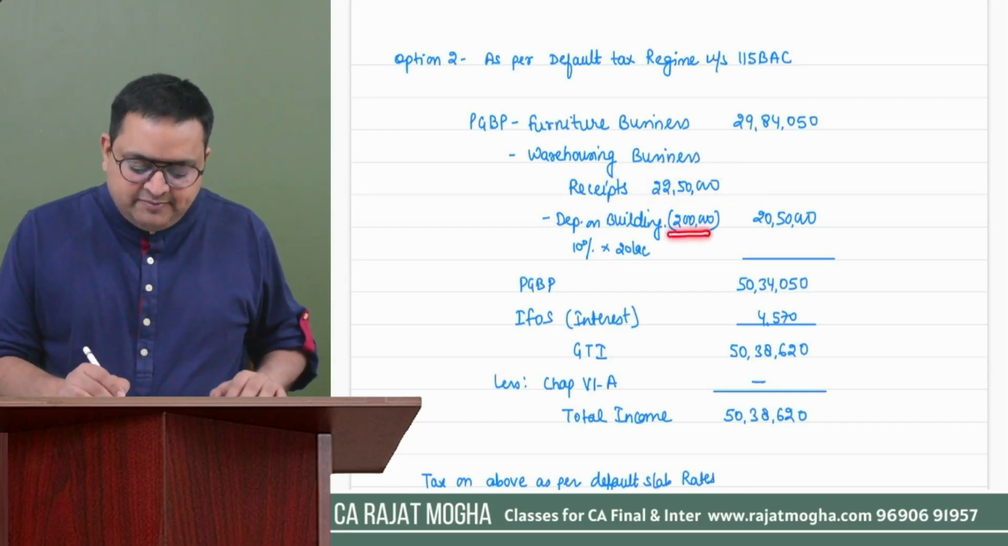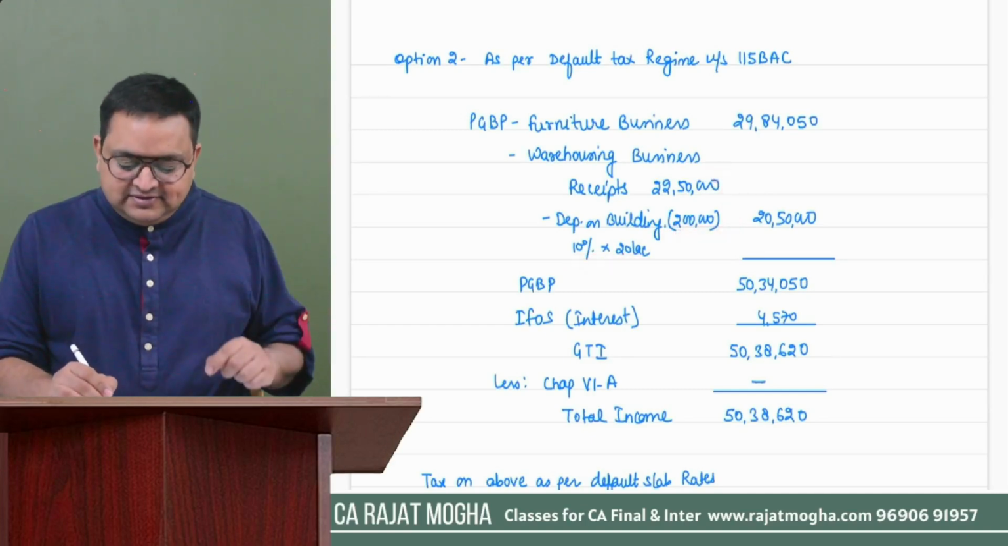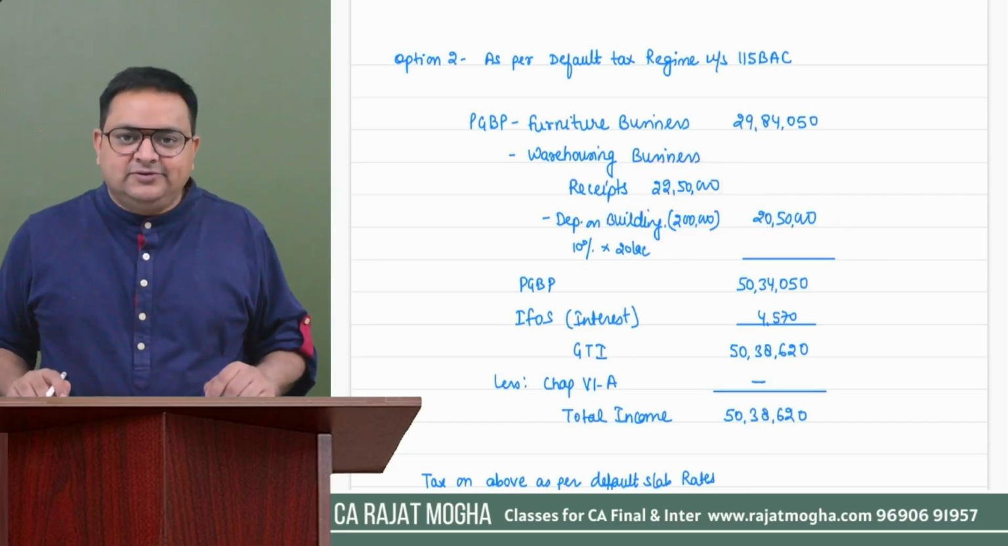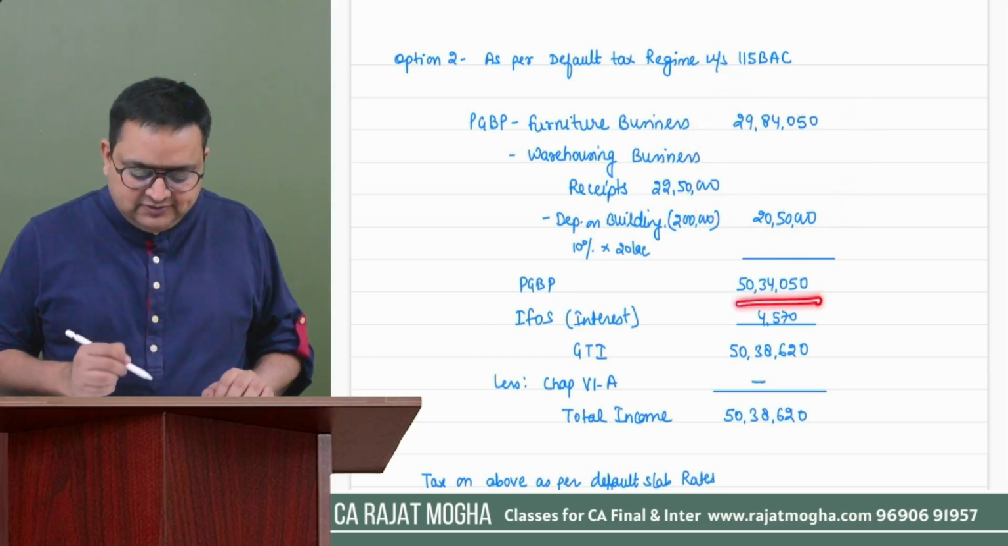So we have been given a depreciation of 10% of 20 lakh. So 2 lakh is the depreciation. So the income from warehousing business comes to 22.5 lakh minus 2 lakh, that is 20 lakh 50,000, right? So my total PGBP income comes to 50 lakh 34,050.